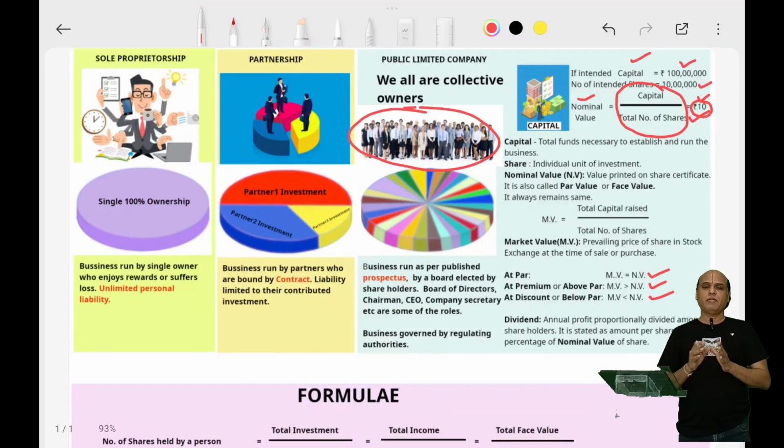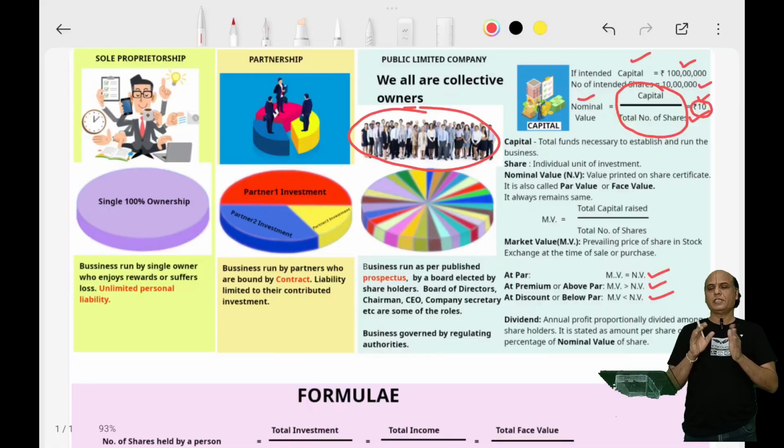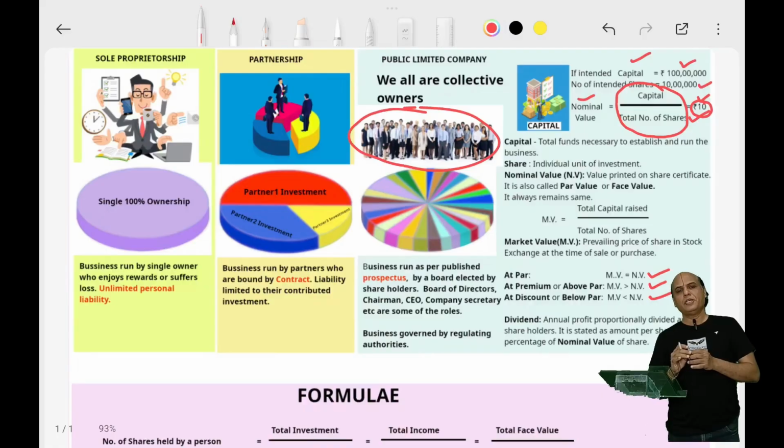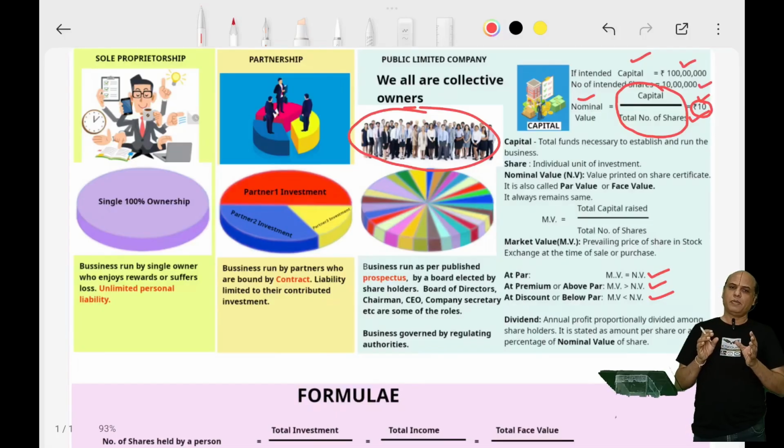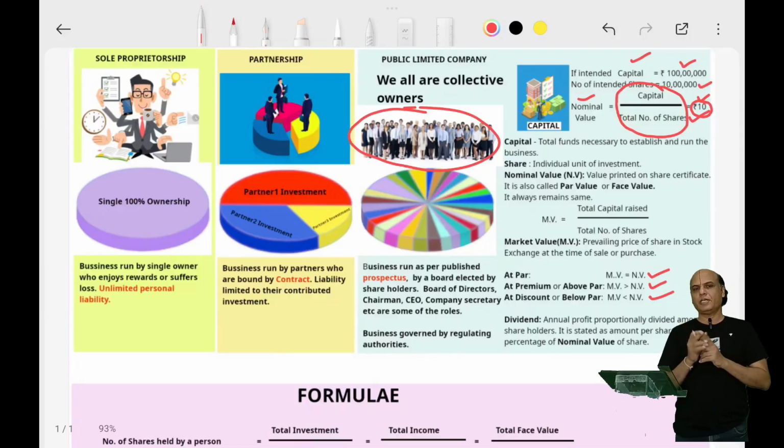the investment involved is pretty large, and it is called capital, which is raised in the stock market, and each individual unit of such an investment is called a share. When an individual buys one single unit of investment, that is called a share, and a share certificate is issued by the company in the name of that individual.